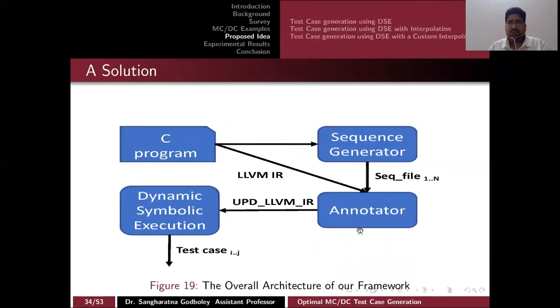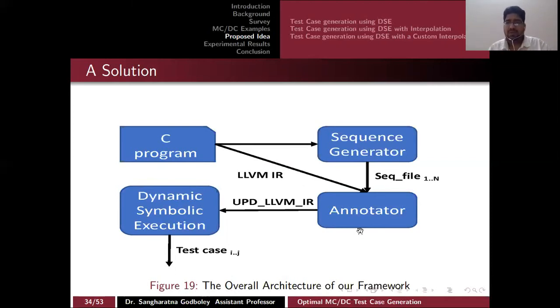So what is the solution? The solution is that you can plug dynamic symbolic execution in with some marking, and then you can solve test case generation. The test cases can be generated with this particular framework. We have proposed one framework where we have a sequence generator which does all the combinations.